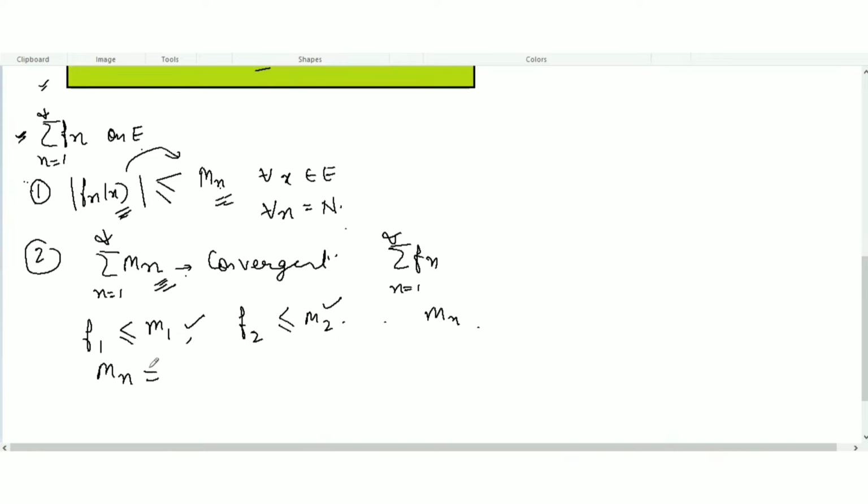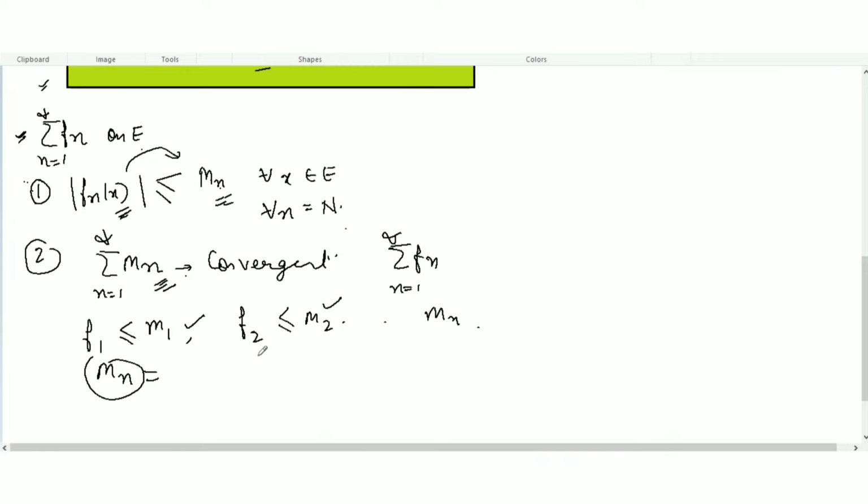So you can ask me here, what is this Mn? This is a positive real number, like Fn(x) won't be negative here, as I gave the absolute value sign. It won't be negative here.